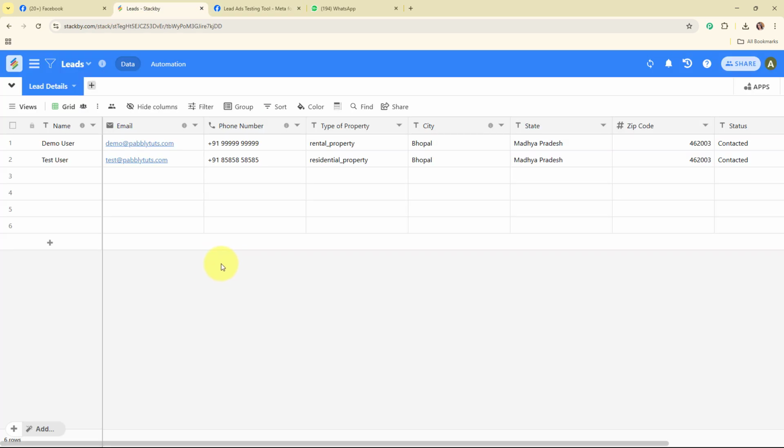And here you can see we have received a new lead detail, such as the test user, email as test@pabblytudes.com. Here you can see the phone number, type of property, city, state, zip code and the status as contacted. That means we have successfully received a WhatsApp message over here. So let's go and see the WhatsApp.